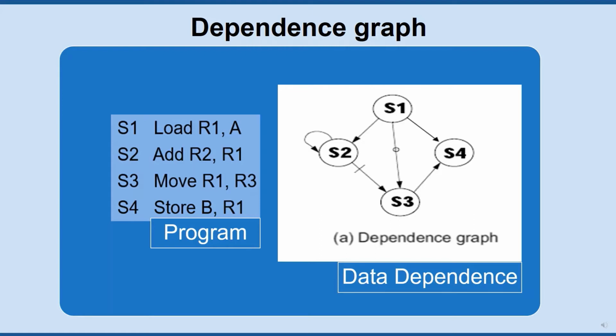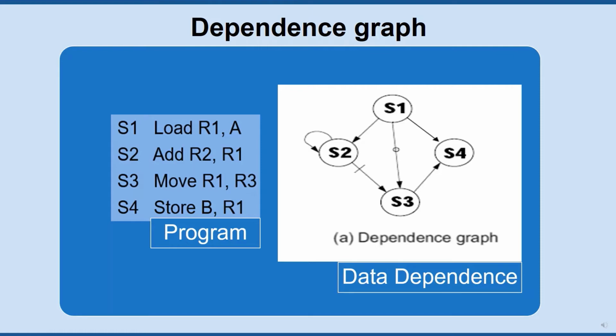If we consider the code fragment of 4 statements S1 to S4, which has already been analyzed, we have a flow dependence from statement S1 to S2, S1 to S4, S3 to S4, as well as a self-flow dependence on S2. So that can be denoted using the directed arrow.